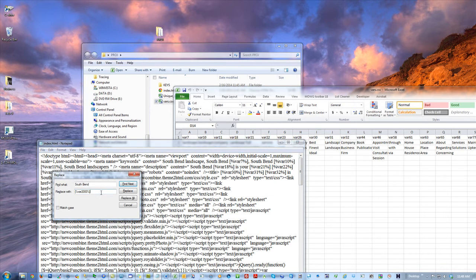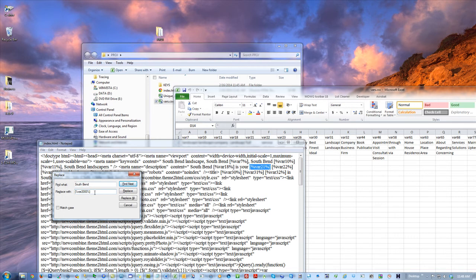Again, don't lose anything. Don't lose your percentage sign. Don't create a space where it does not belong, right? But now I can make var 2000 be the city, replace all. So guess what? That allows me to create variability for the city.